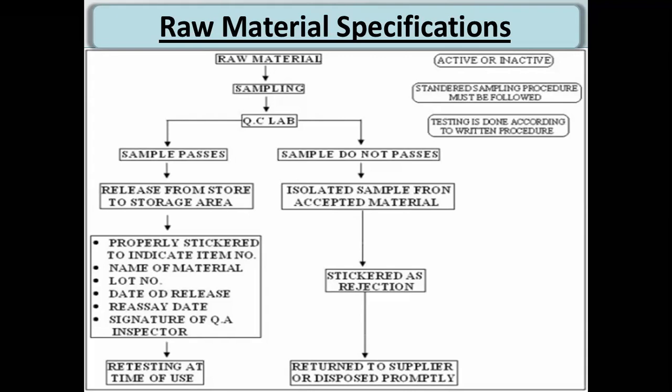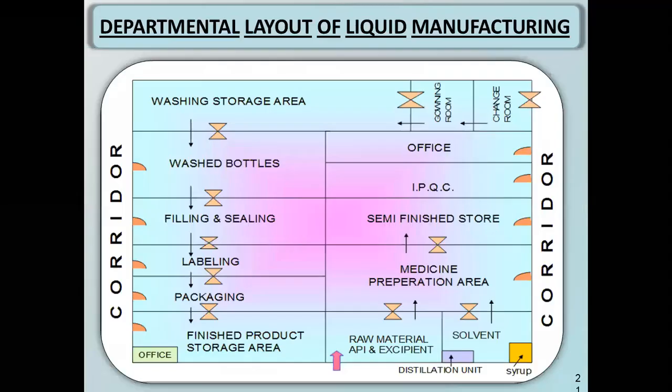If the quality control test says that some raw material you have chosen is not of good quality, then such a product will not be accepted for the preparation of the product, so it will be rejected. Suppose your product has good quality, then it will be chosen for preparation. So raw materials are a very important parameter. Excipients also come into the raw materials category, and your drug also comes into the raw material category.